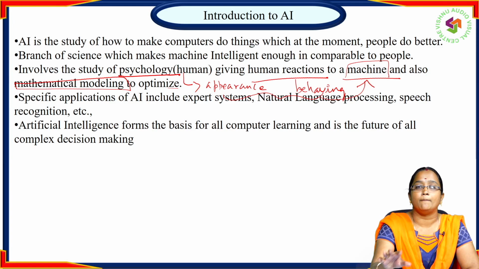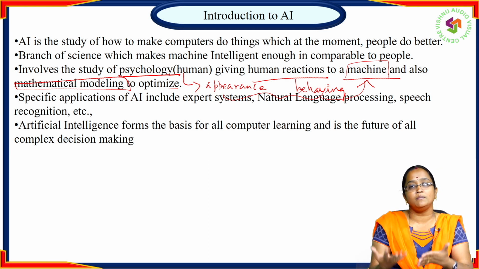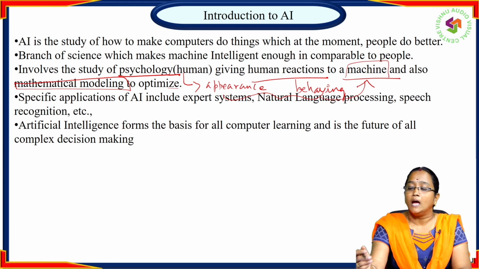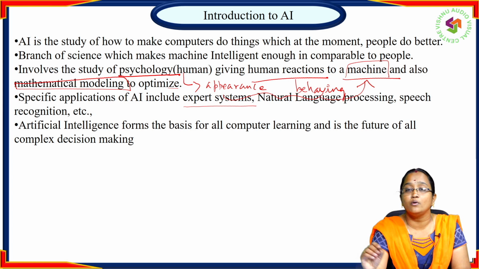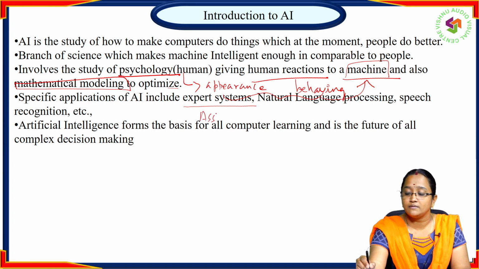Next, specific applications. Because we are using AI, what may be the applications? Here we include expert systems. An expert system means we create a system, or an assistant, for a particular domain. Simply, we can say it is an assistant to a particular domain.